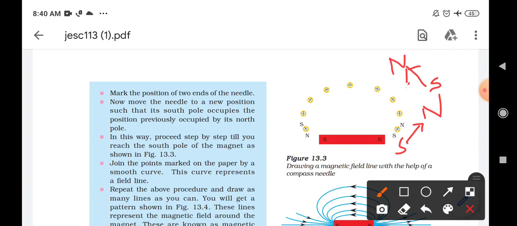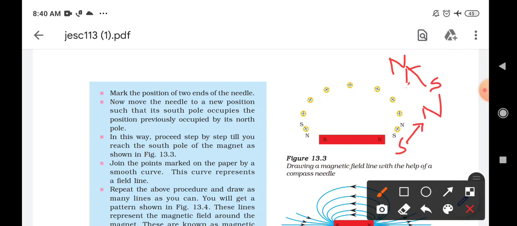You can see this arrow is showing that the south pole is close to that of the magnet, and this north pole is away from that of the magnet. Okay, we will make a mark there. When we keep the magnetic compass again, we will find that this time the north pole is away from the previous north pole. It means it will be away from the mark which we have made there, and the south pole will be closer to it, or in the direction of the previous north pole.